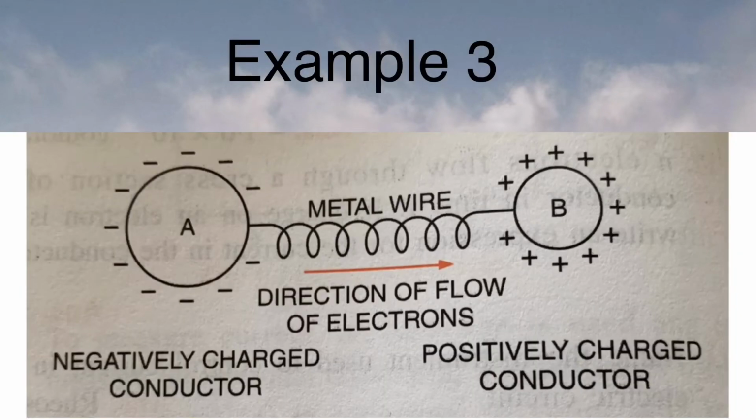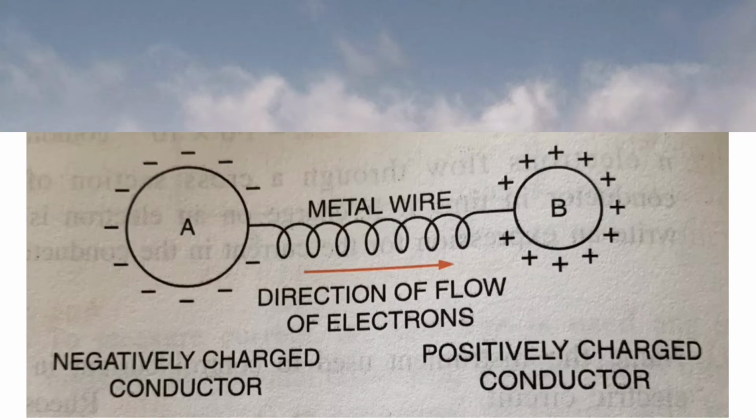In example 3, we have two conductors. Conductor A is negatively charged and conductor B is positively charged. Electrons flow from the negatively charged conductor A to the positively charged conductor B to balance the deficit of electrons in the conductor B. This flow of electrons continues till there is equal concentration of electrons in both the conductors.